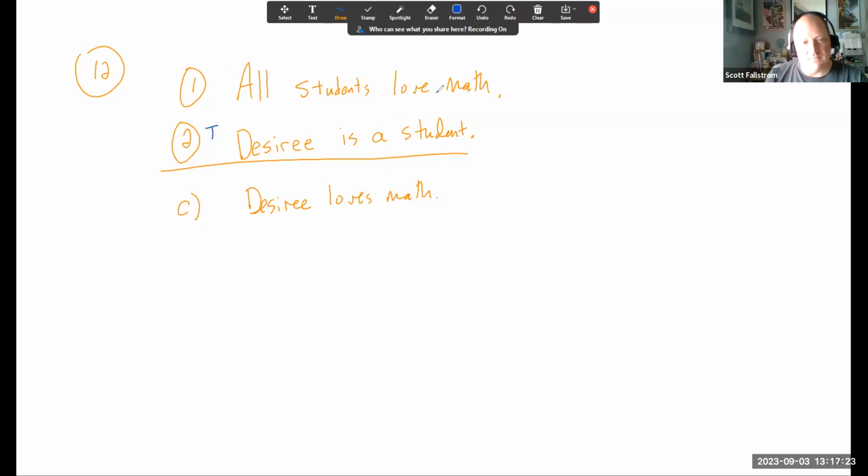Okay. Let's go to the first one. What do you think about this statement? All students love math. Is that statement true or false? And if you think about it, it's an all statement. So in order to prove it false, you only need one counterexample. Okay, so you need to think, is there a way to find someone who is a student, meets the condition, but does not love math, fails the conclusion?